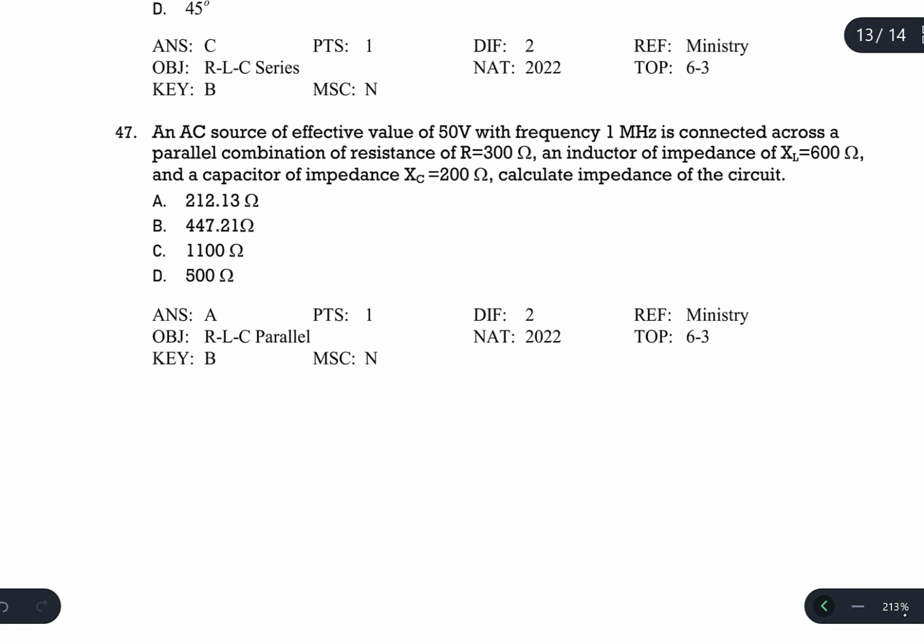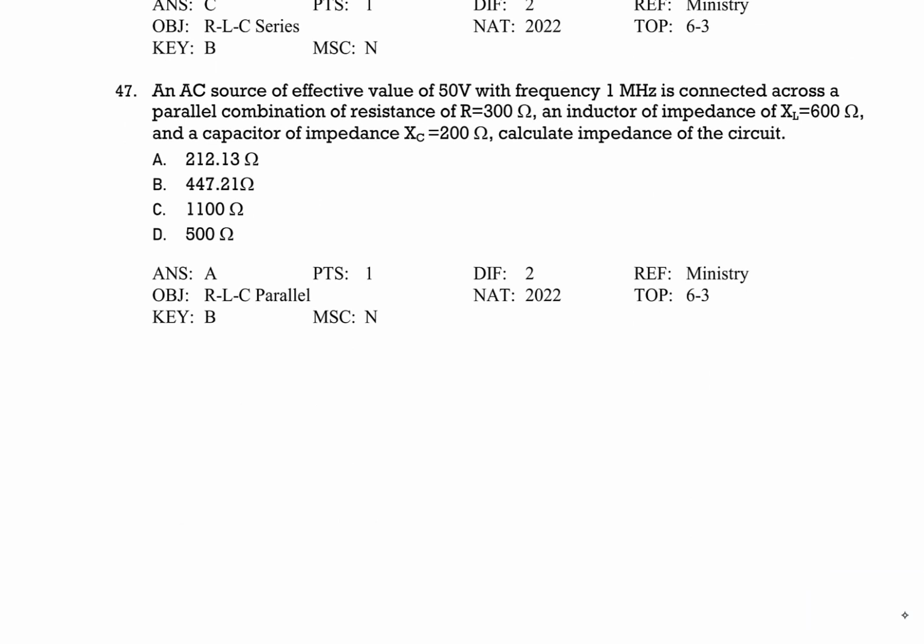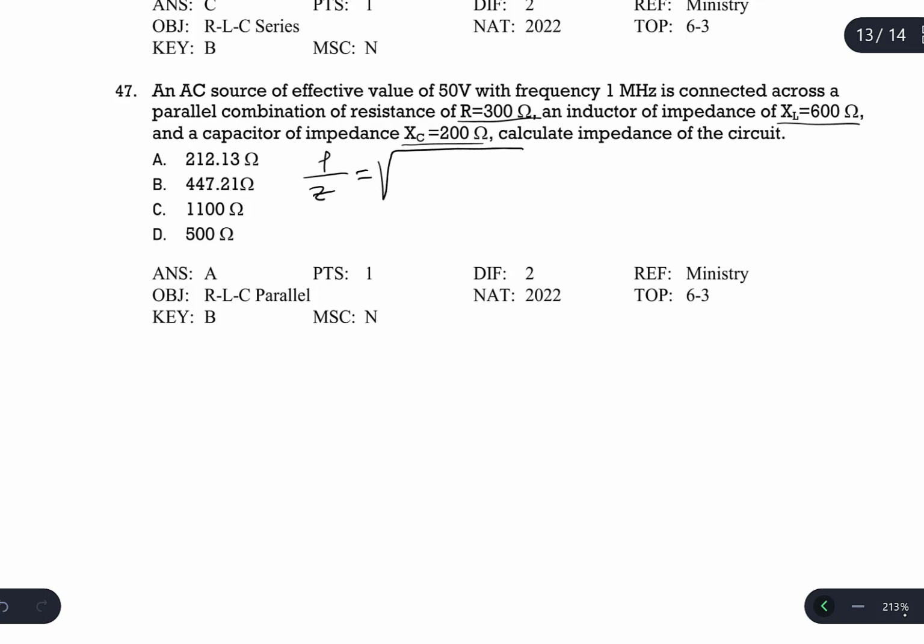So question number 47. An AC source of effective value 50 volt and frequency 1 megahertz is connected across a parallel combination of a resistor of 300 ohm, an inductor of impedance XL 600, and a capacitor whose impedance is 200. Calculate the impedance of the circuit. In a parallel combination, the impedance equation is 1 over Z equals the root of 1 over R squared plus (1 over XL minus 1 over XC) squared.